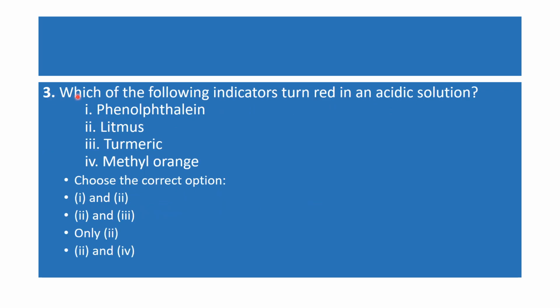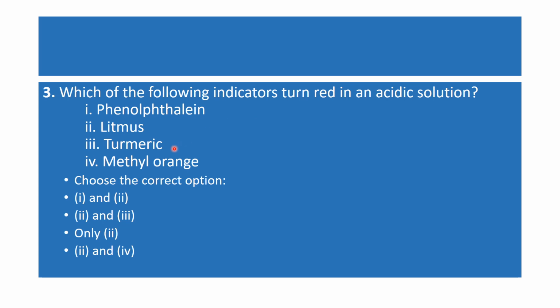Third question: which of the following indicators turn red in an acidic solution? Here some indicators are given: phenolphthalein, litmus, turmeric, and methyl orange. You know that phenolphthalein becomes colorless in acidic solution and gives pink color in basic solution. Litmus gives red color in acidic solution.